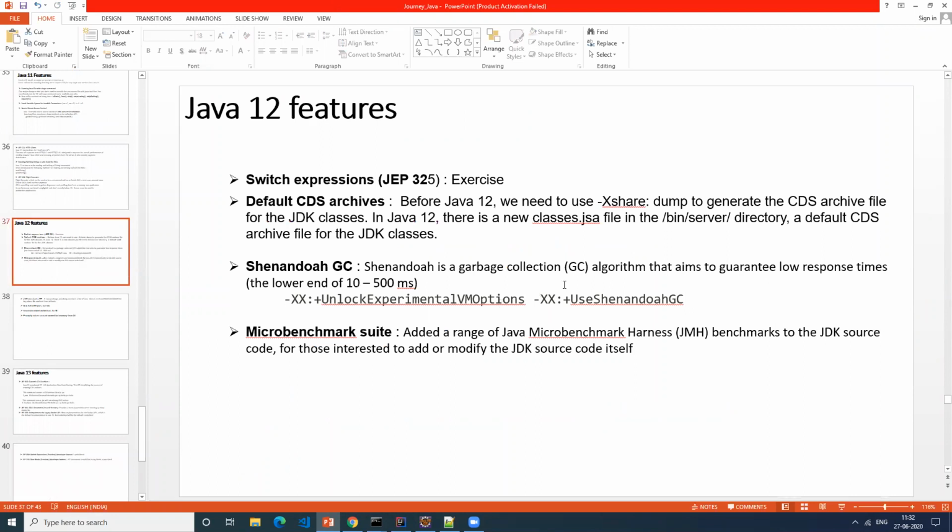So how to use that one? You can add this parameter in your JVM argument. That's how you can enable your Shenandoah garbage collector. And some features got added. These are some minor enhancements that they have added as part of the JDK source code base.